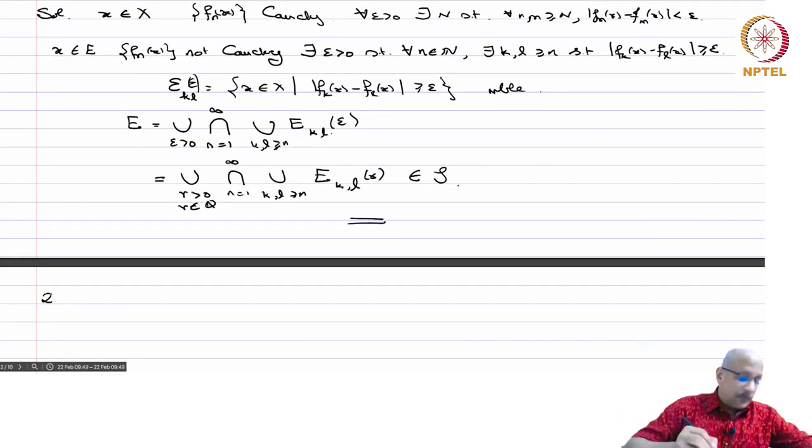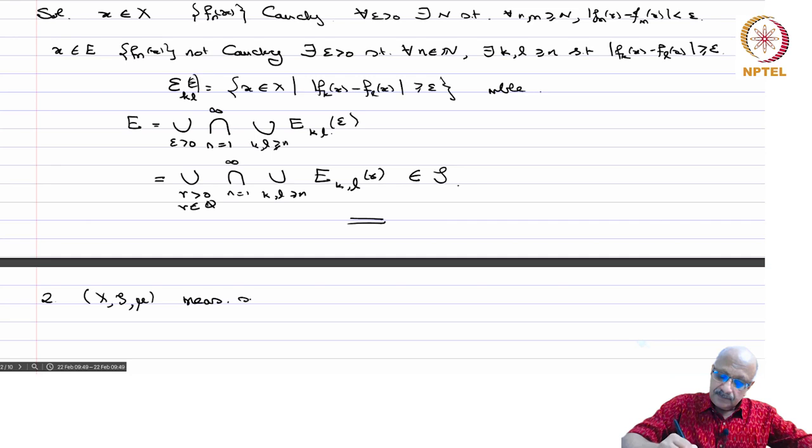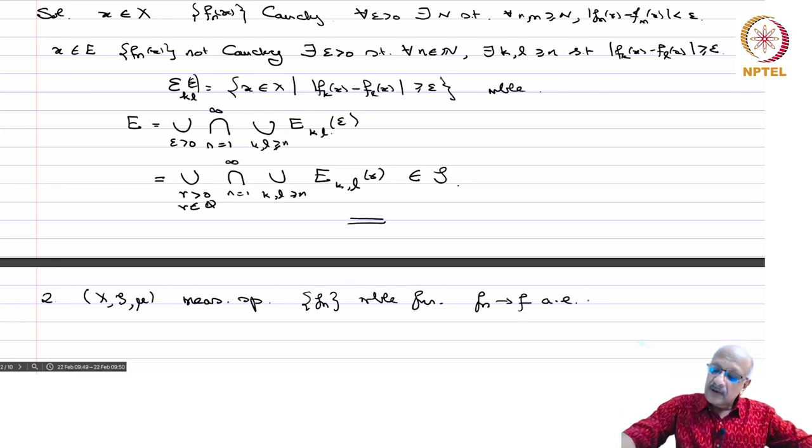Exercise 2. Let (X, S, mu) be a measure space, f_n measurable functions, and f_n goes to f almost everywhere in X. Does this imply f is measurable?